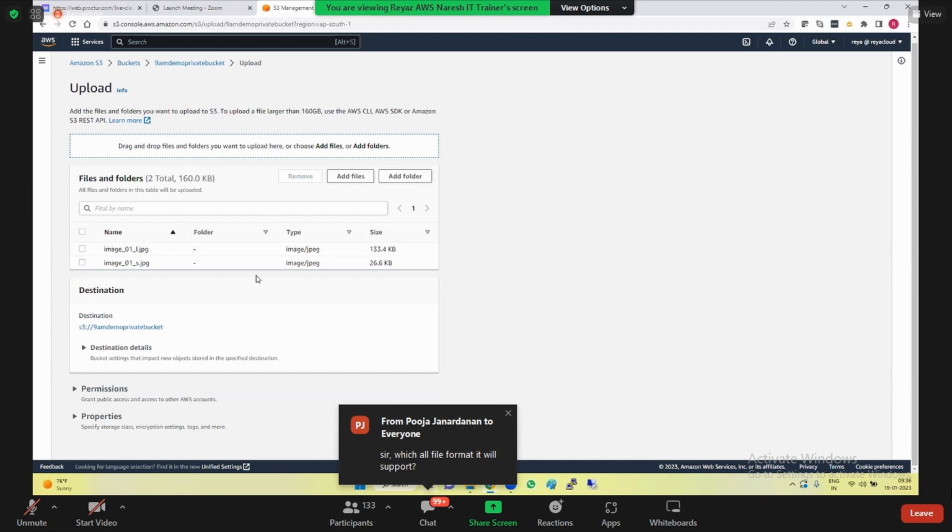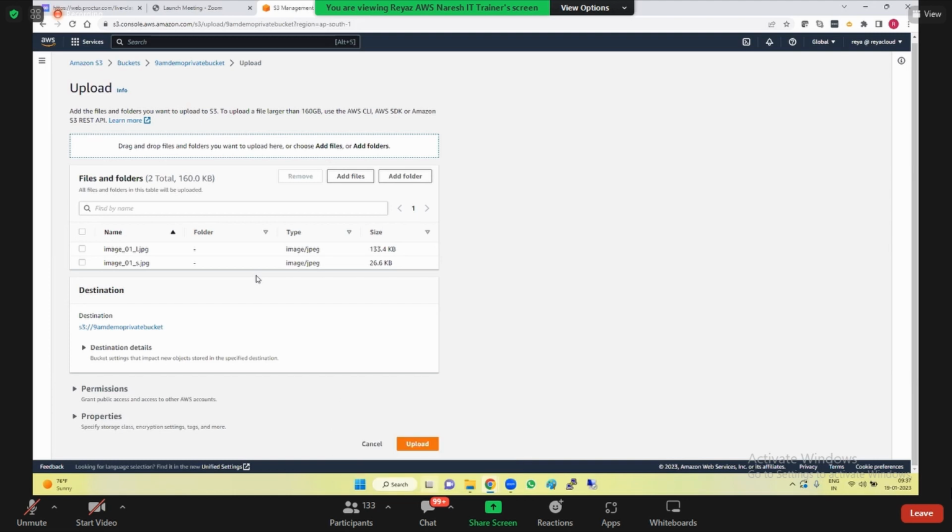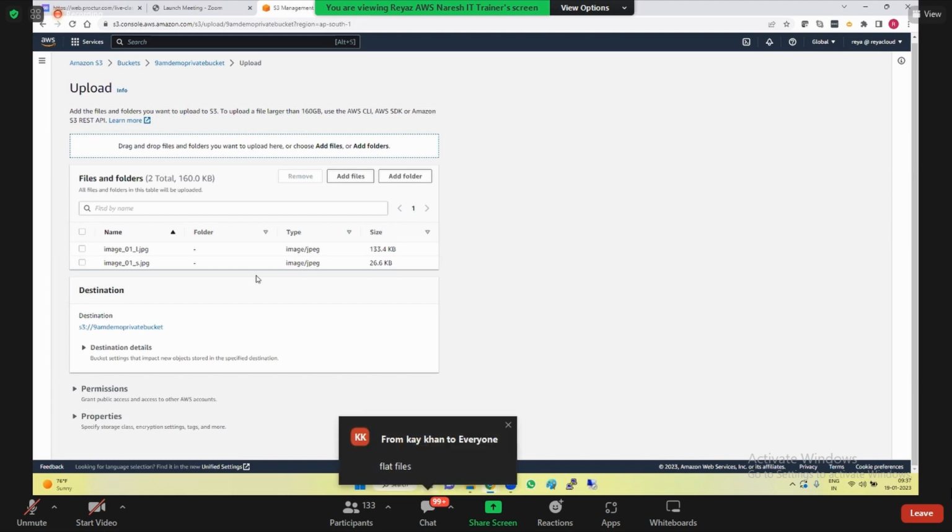Which file formats will be supported? We learned this at the very beginning also, Pooja: all kinds of flat files. There is no restriction.